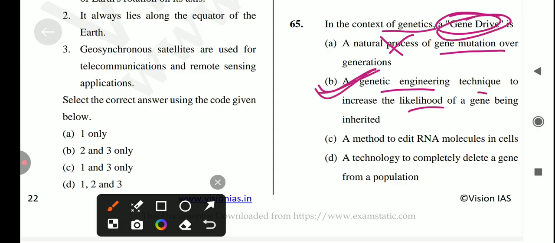और इसमें होता क्या है कि जो मुझे पसंद है उसी जीन को मैं आगे ट्रांसमिट करूँगी जीन ड्राइव और एडिटिंग के थ्रू, और जो नहीं है उसको यहीं पे कट डाउन कर दूँगी. ओके, सो statement second is correct answer for this question. और अगर जीन ड्राइव की हम बात करें, it is a powerful genetic engineering technique designed to bias the inheritance of a particular gene so that it is spread more rapidly through a population. Okay.